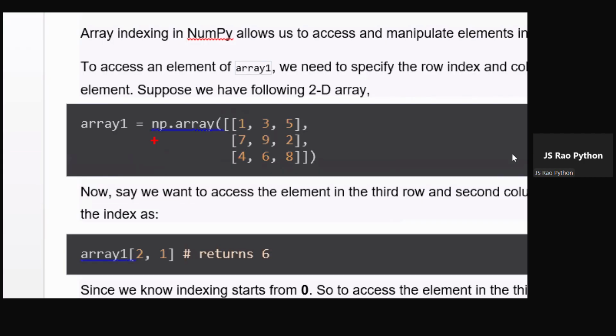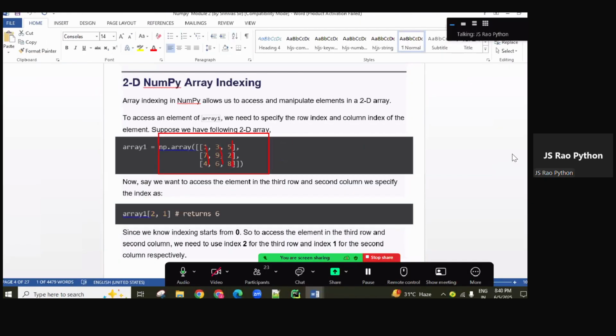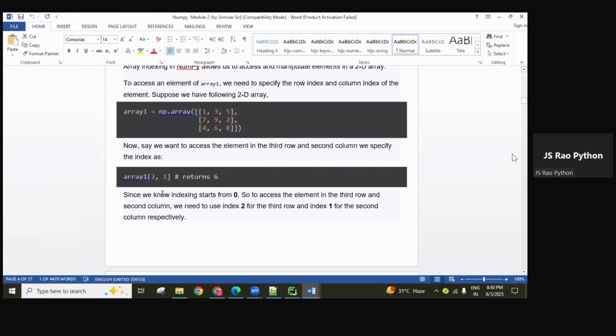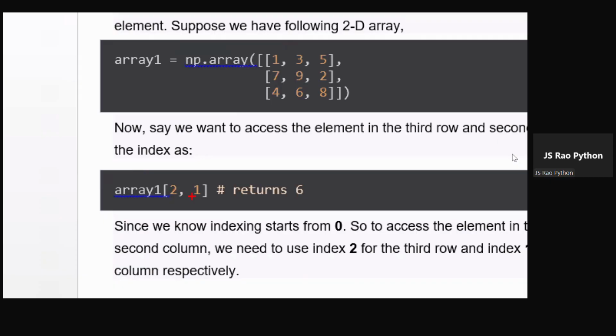Now, how to perform with a 2D array. So this is what a 2D array is. This is a 2D, two-dimensional array. It contains three rows: row 1, row 2, row 3. Every row contains three columns: column 1, column 2, column 3. Okay, this is a 2D array, guys. So now here I want to access. What is the meaning of this one? Array of 2 comma 1.